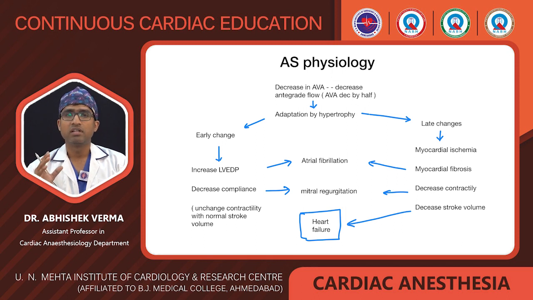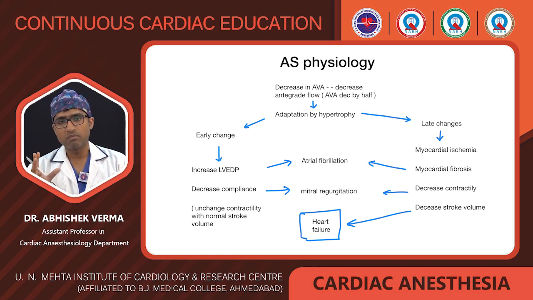So the gradient will rise once the aortic valve area has decreased by more than 50%, and the LV will adapt by increasing the force of contraction. In the early changes, concentric hypertrophy will occur, meaning the myocardial fibers attach parallel to each other to increase the force of contraction of the LV and maintain the cardiac output, or stroke volume.